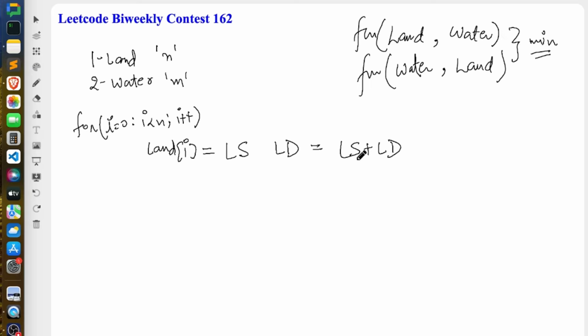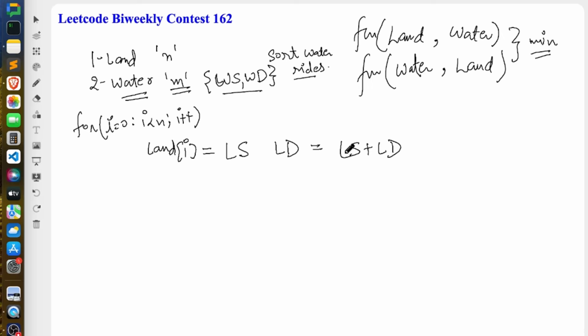Now what I will be doing: we have m water rides. Each water ride again will have a water ride start time and a water ride duration. I will first sort all these water rides in ascending order of start time. So the start time of your first water ride would be less than or equal to the start time of the second water ride and third water ride and so on. So first sort all the water rides.